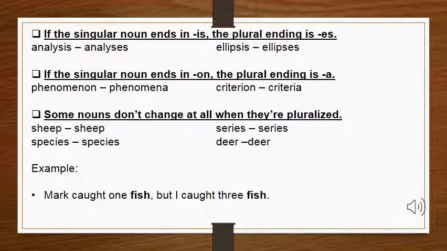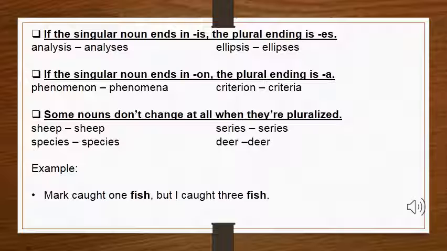Now, in the other rule, it is written singular noun ends in on. The plural noun ending is a. It means if your singular noun ends with on, then you will change that on into a. Just like in our example, phenomenon. You will change phenomenon into phenomena by changing the end letters on into a. Now there is another example, criterion, that also ends in on. What you will do is remove on and make it criteria by adding a in place of on.